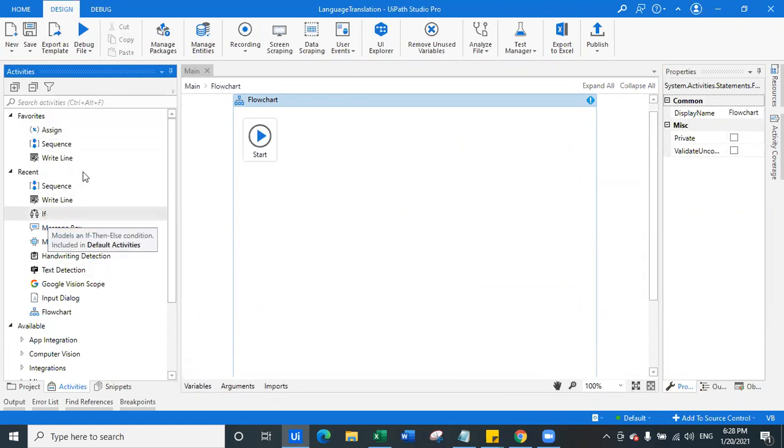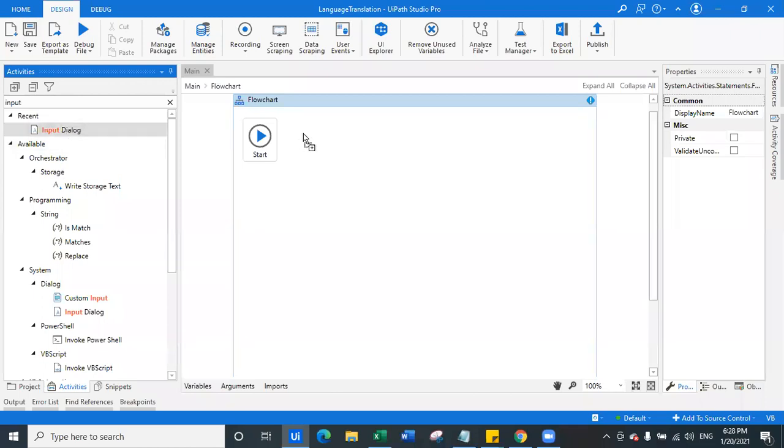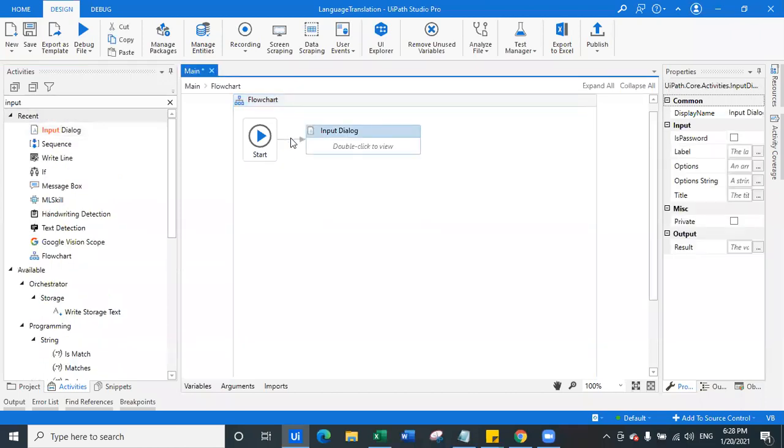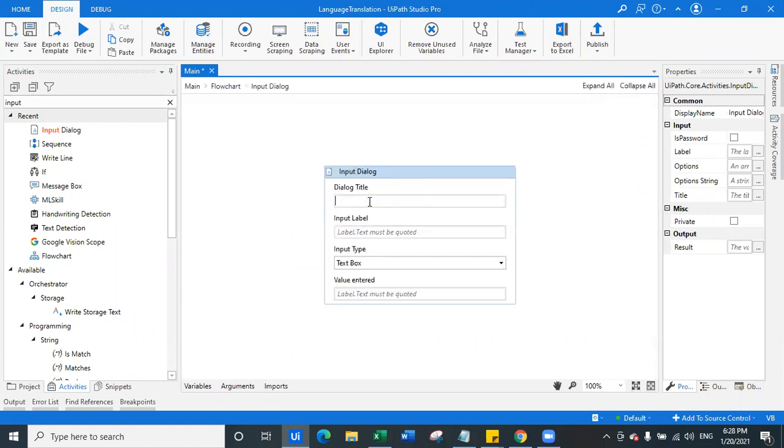Let's navigate and say we take an input dialog from the user. So I will simply say here input dialog. Now the input that we are going to take from the user is going to be in a language. So I will ask here a question.